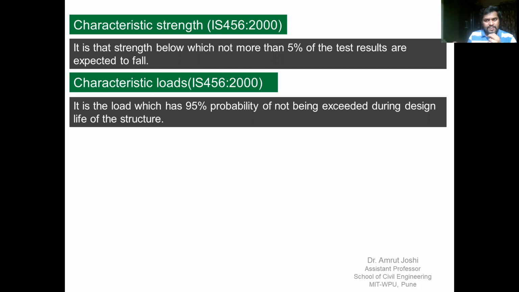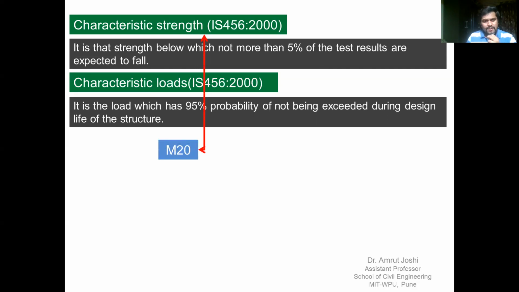Now the last phrase, during the design life of the structure, is important because few structures would be designed for 50 years. Few structures will be designed for 100 years. Few structures will be designed for a design life of more than 100 years. So we have to consider probability of exceedance of a load during the design life of the structure. Therefore, characteristic load is that load which has 95% probability of not being exceeded during the design life of the structure.